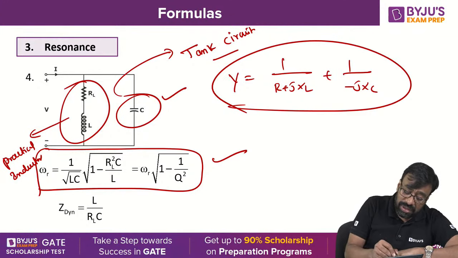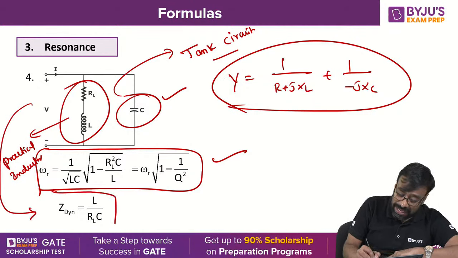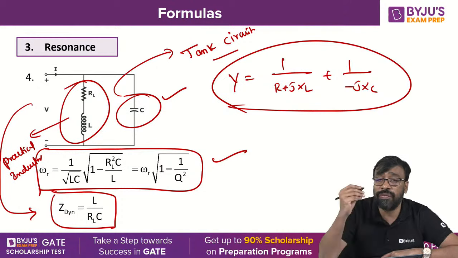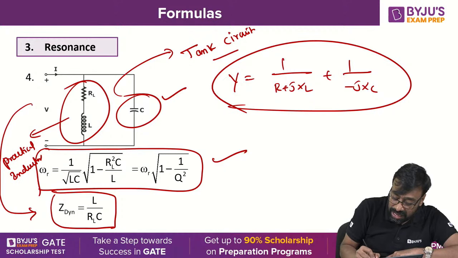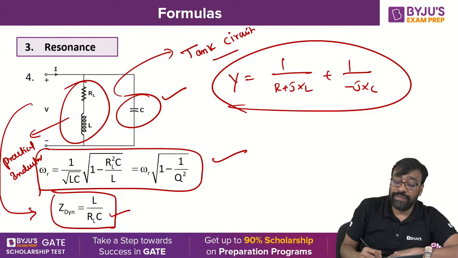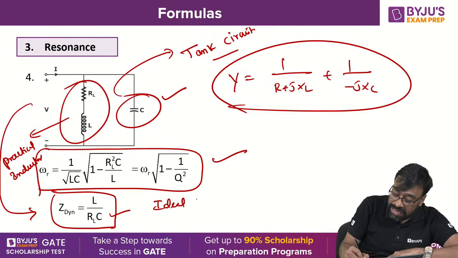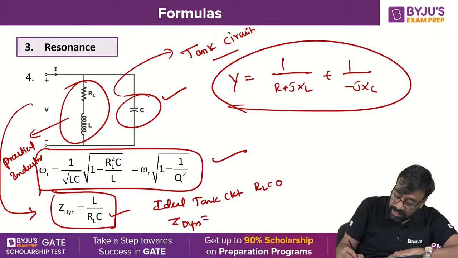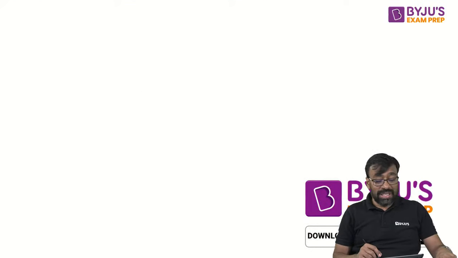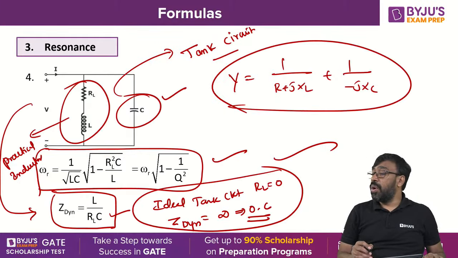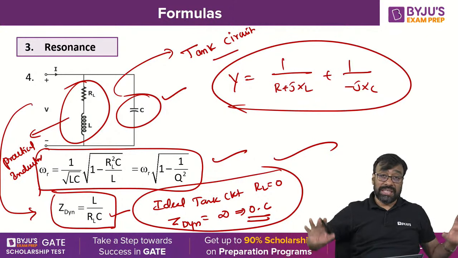For the same tank circuit, you should also remember the dynamic impedance. The impedance offered by the circuit at resonance is called dynamic impedance, nothing but L by (RL into C). For an ideal tank circuit, RL becomes 0, then Z dynamic becomes infinity. That means open circuit. Infinite impedance is nothing but what? Open circuit.